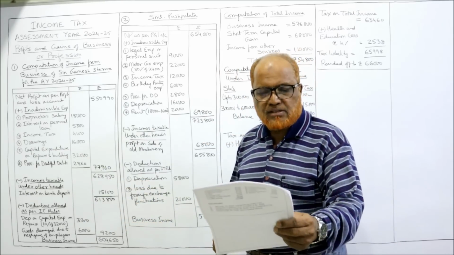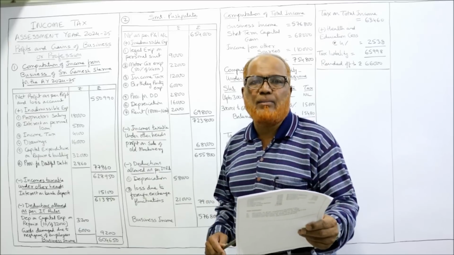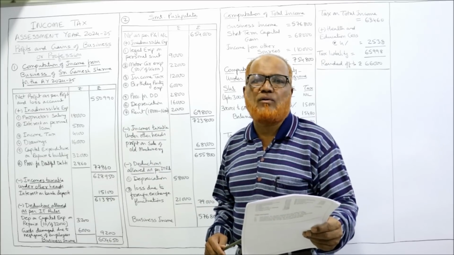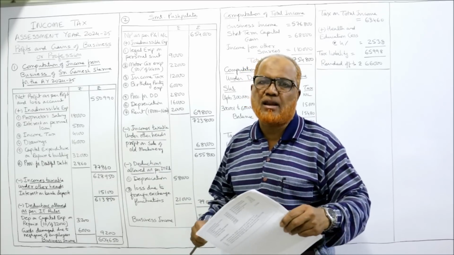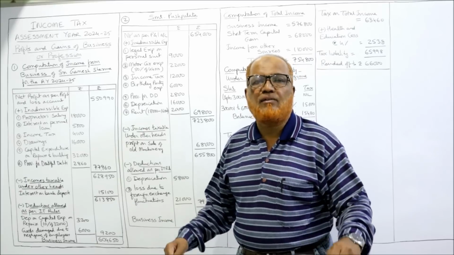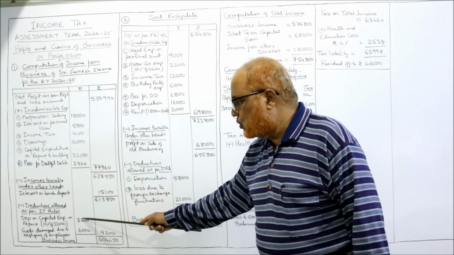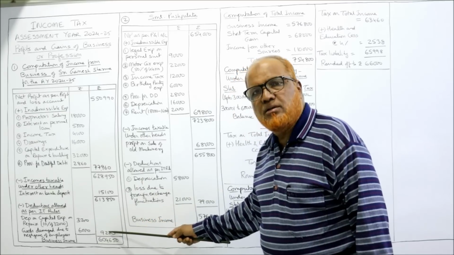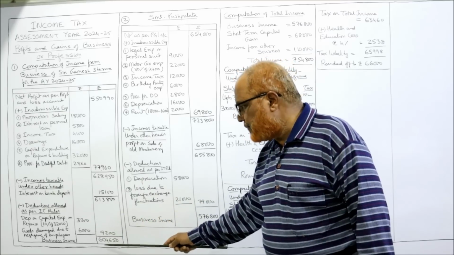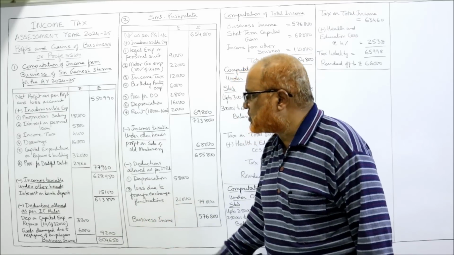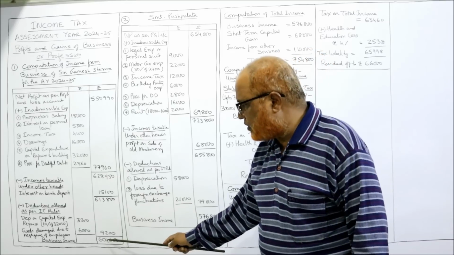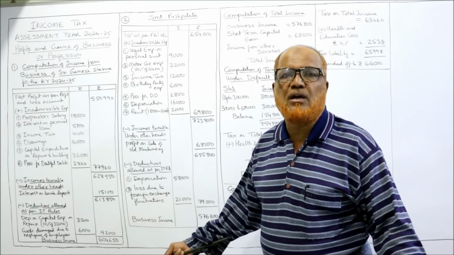Apart from that, some goods are damaged due to the negligence of the employee. That is a revenue expenditure, a revenue loss allowed as deduction: 6,000. So total 9,200. Subtract 9,200: 6,04,650. This is the business income.